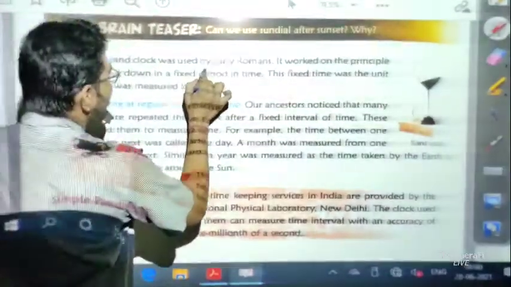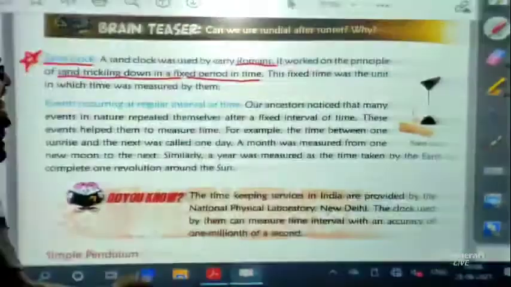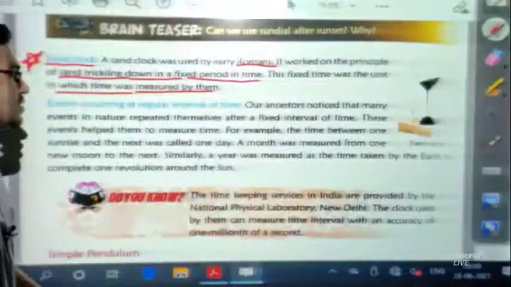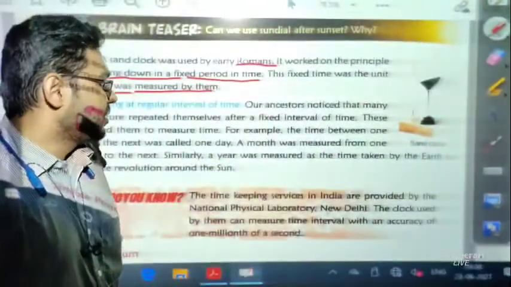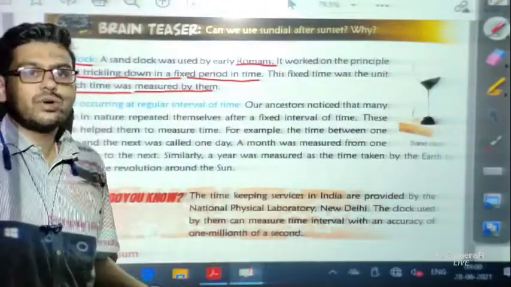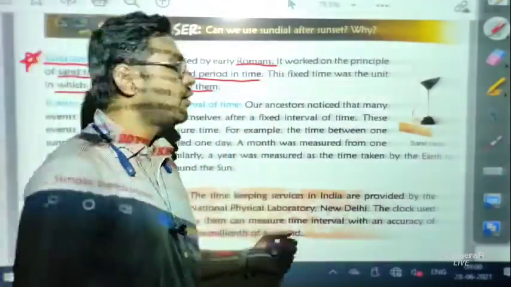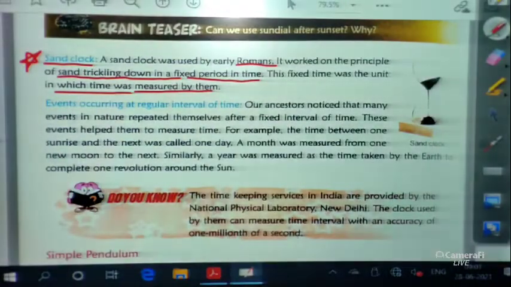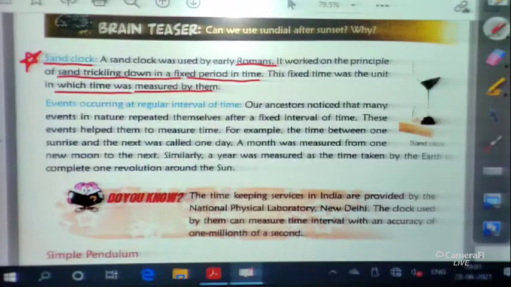A sand clock was used by early Romans. It works on the principle of sand trickling down over a fixed period of time. This fixed time was the unit with which time was measured. You can compare this sand clock to a stopwatch. In a stopwatch, we count some interval of time. This sand clock does the same thing; it can also measure some interval of time.